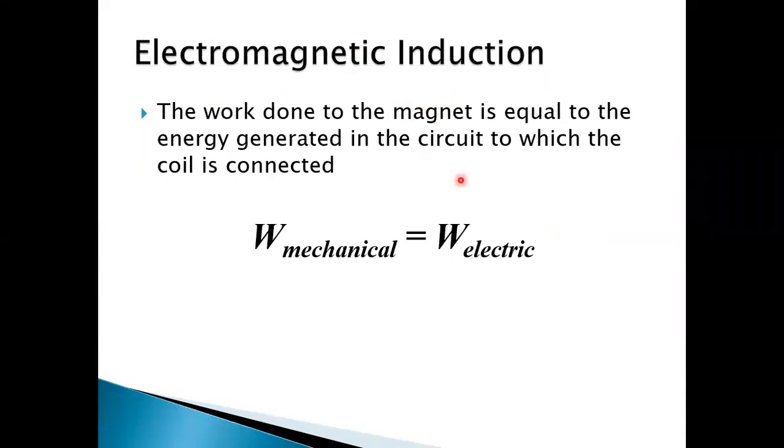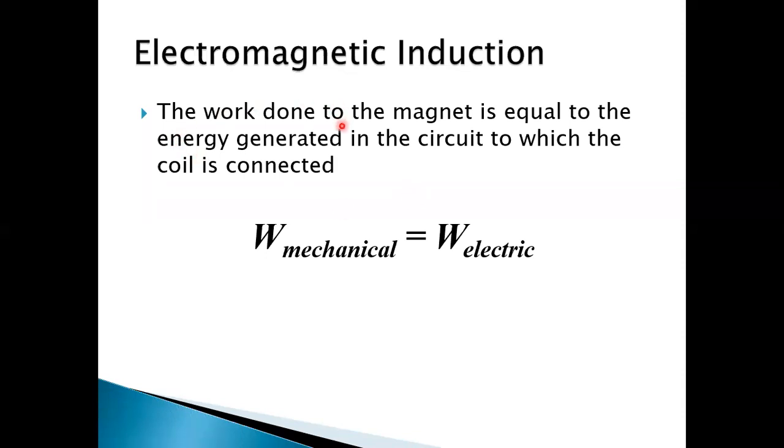Next, electromagnetic induction is a consequence of conservation of energy. Without doing external work, we will not be able to produce electric current by the induction method. So in order to produce electric current or induced EMF, we have to do mechanical work, and that work done is converted into electrical energy.